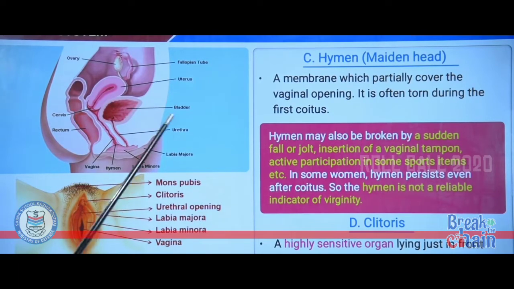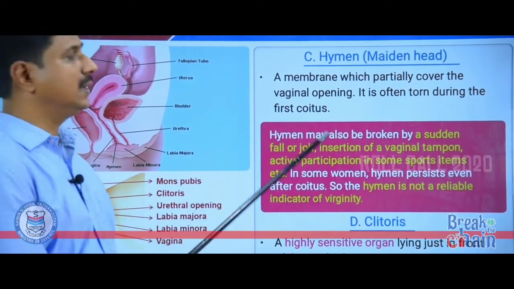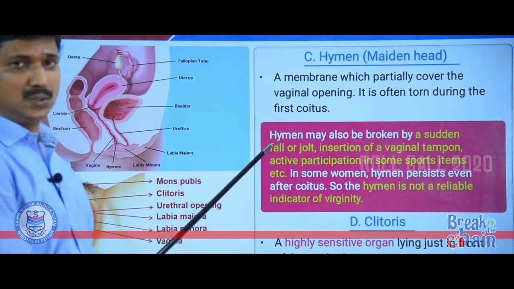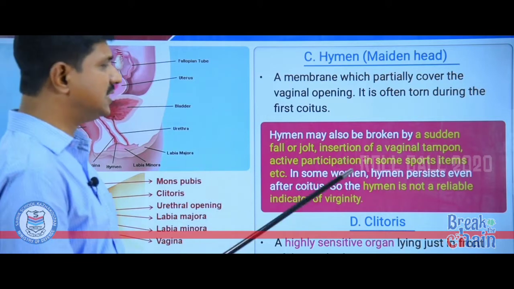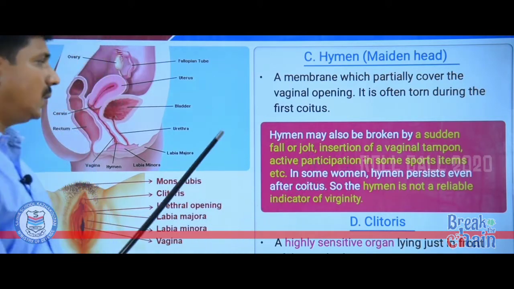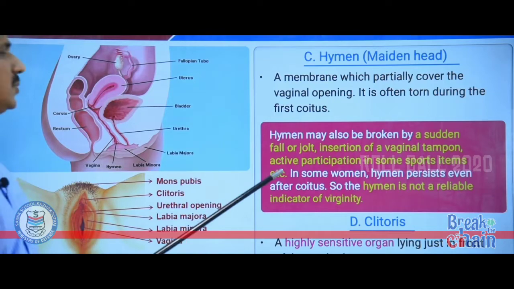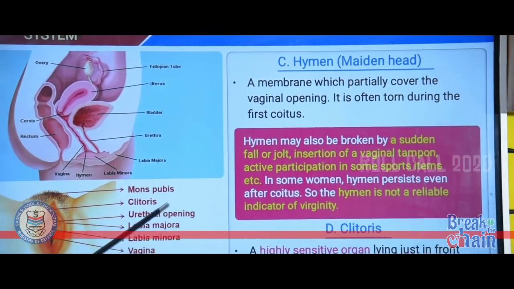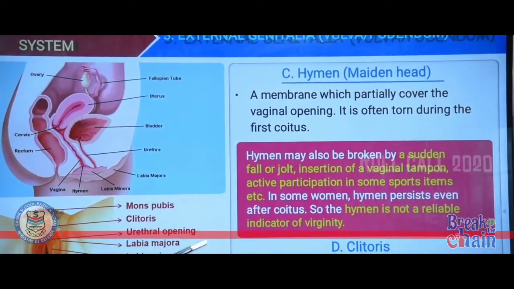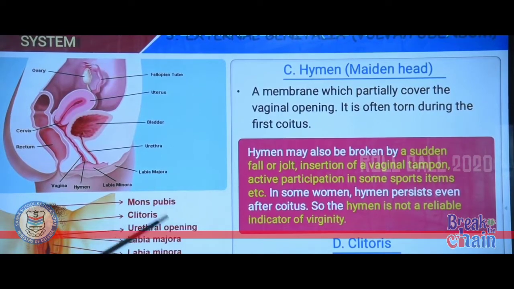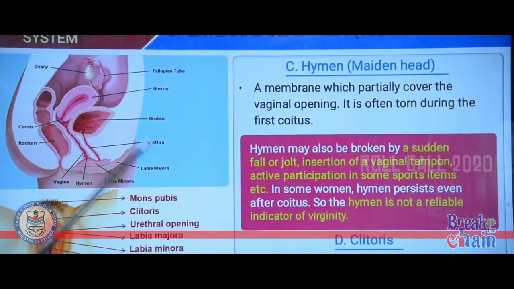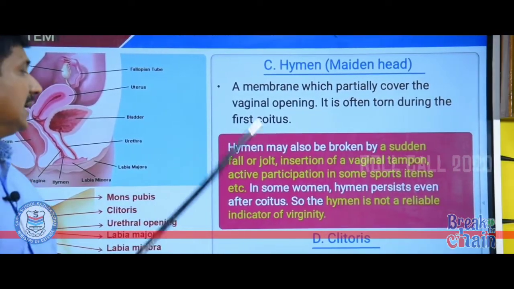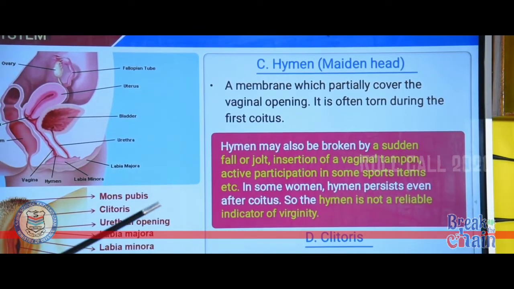However, hymen may also be broken by a sudden fall or jolt or insertion of a vaginal tampon or active participation in some sports items, etc. But in some women, hymen persists even after the first coitus. So, hymen cannot be considered as a reliable indicator of virginity.